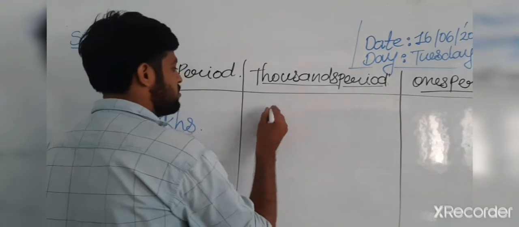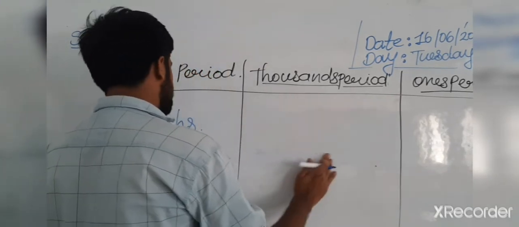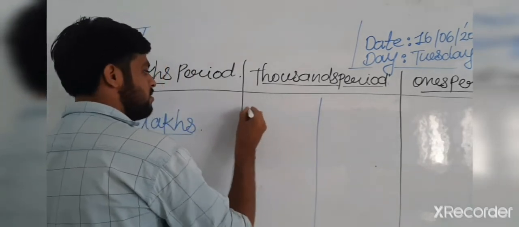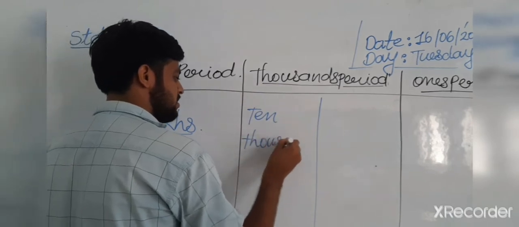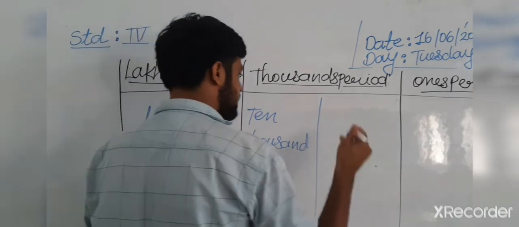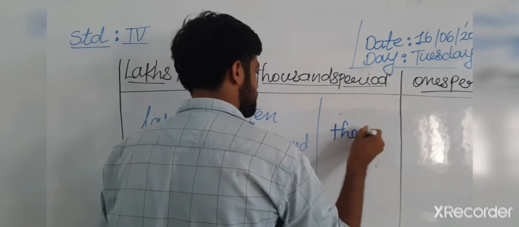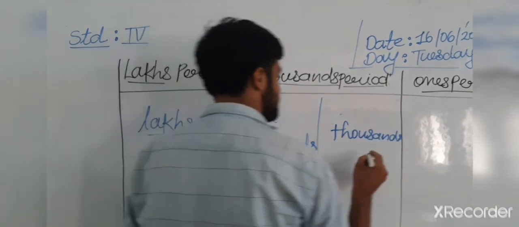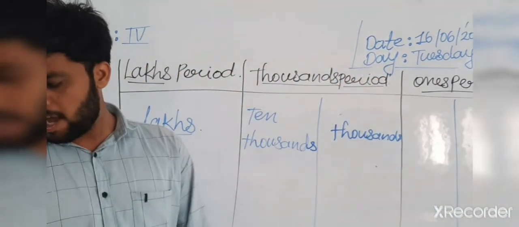And after that, in the thousands period, first 10,000 and then only 1,000. Then in the ones period, how many places come?